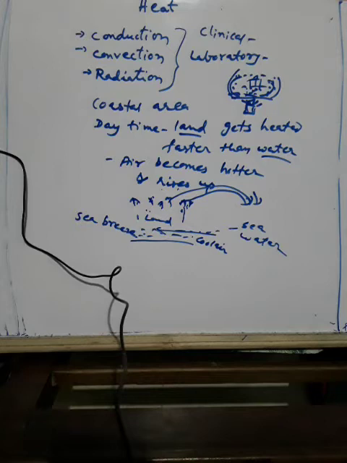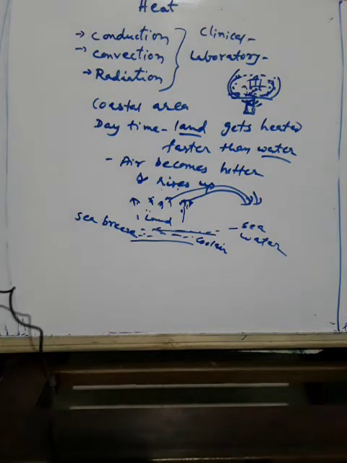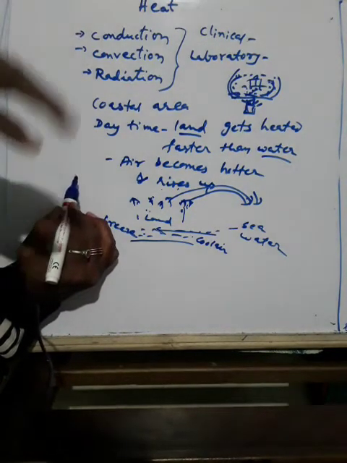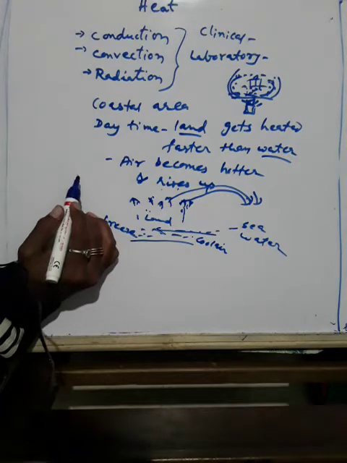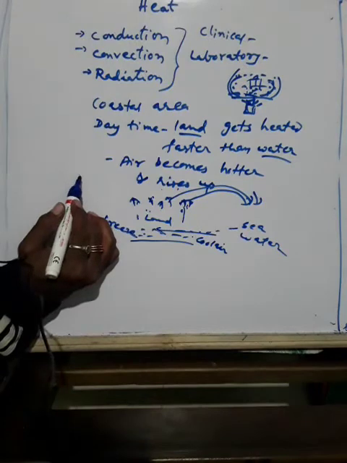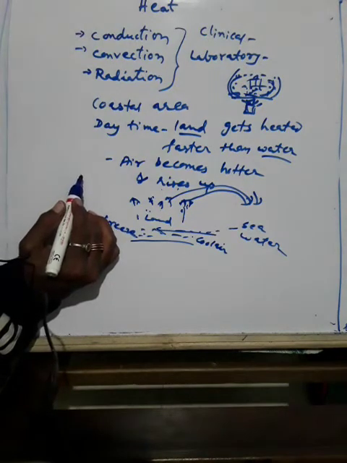To receive the cooler sea breeze, the windows of houses in coastal areas are made to face the sea. That's why people living in coastal areas have windows facing towards the sea, only because they get the cooler air.